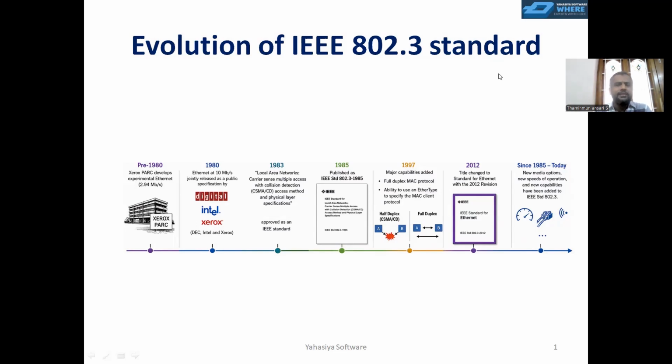So in 1983, they named it a local area network standard for communication. In that, they started using something called carrier sense multiple access with collision detection, CSMA/CD. The CSMA is there in the CAN bus system as well. In that we have a detailed course module in our channel. You can refer to it. I think most of them are free. You can go and refer to that.